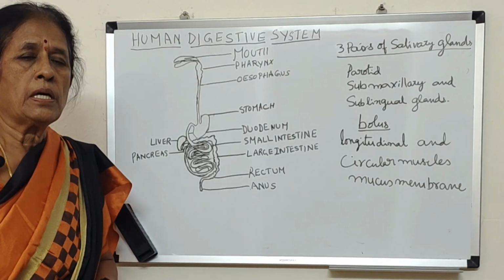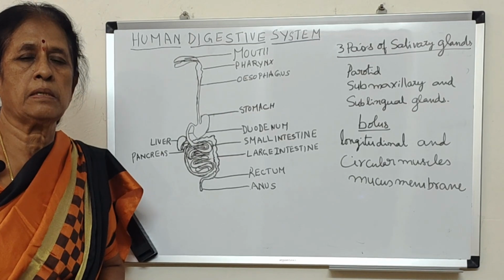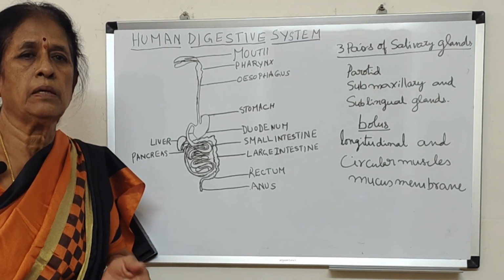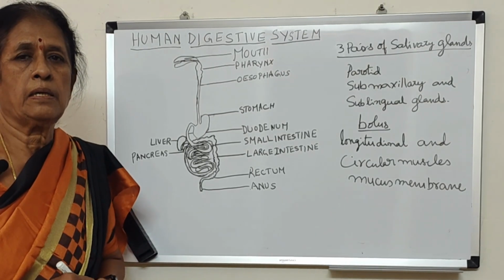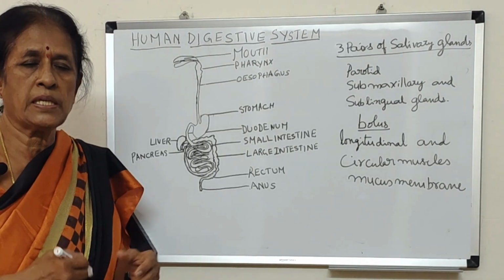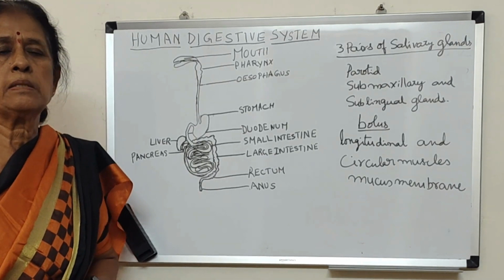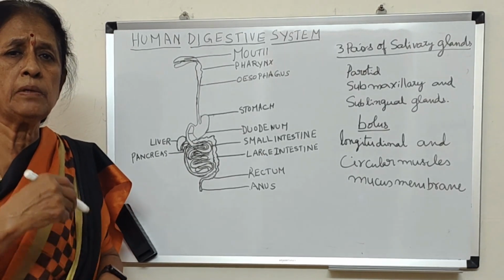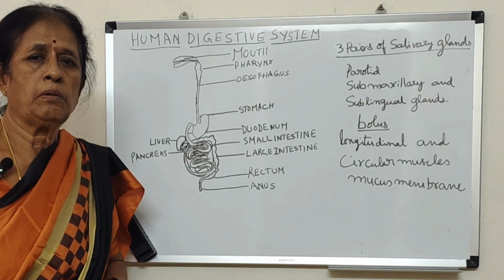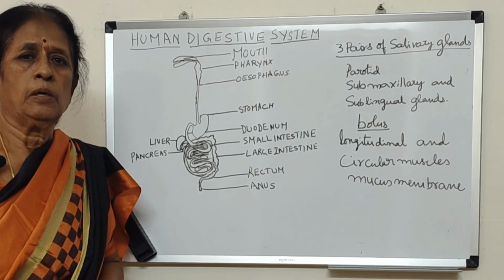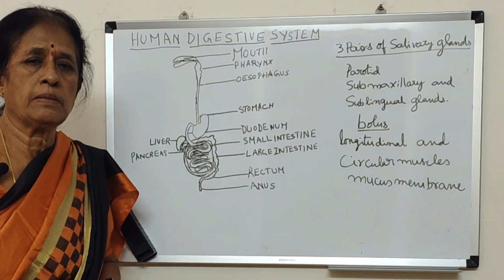But there are certain plants which are parasitic. I told you parasites are the organisms which select a host, and they take shelter and food from the host. External parasites and internal parasites. So external parasites are those which live on the body surface of the organism. I told you, like lice, ticks, and then leech.